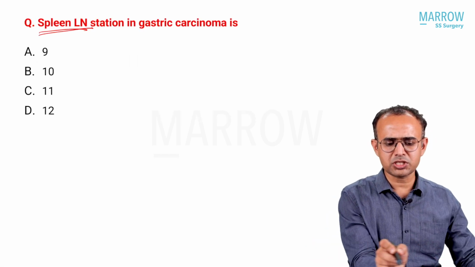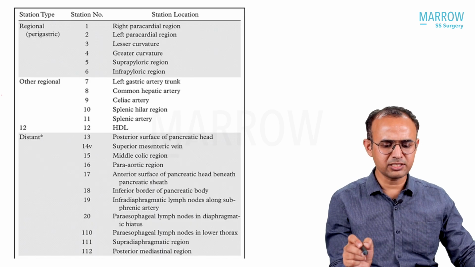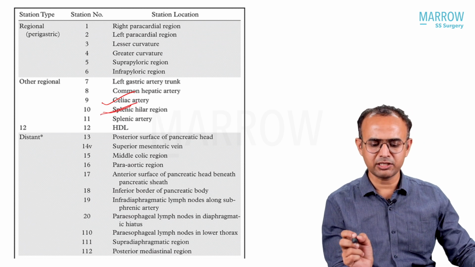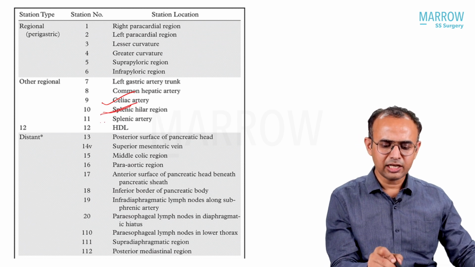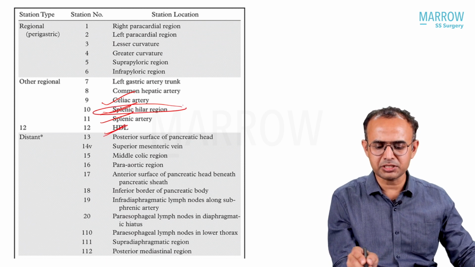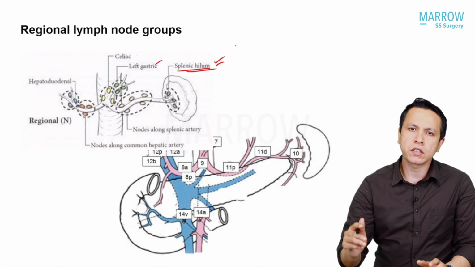Splenic node station in case of gastric cancer, which is the 10th node? Station 9 is the celiac axis node, 10 is the splenic hilum node, 11 is the splenic artery node, and 12 is the hepatoduodenal ligament node. Splenic node is 10. It has been well explained in our video.